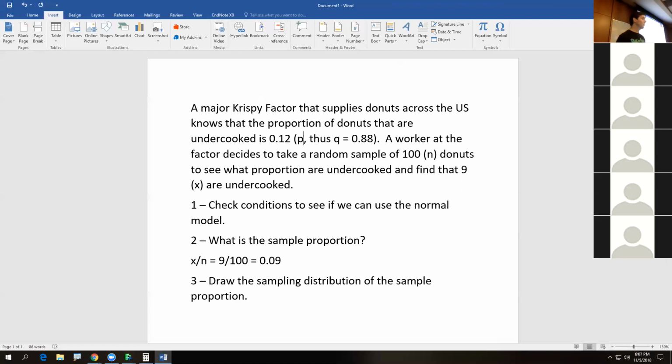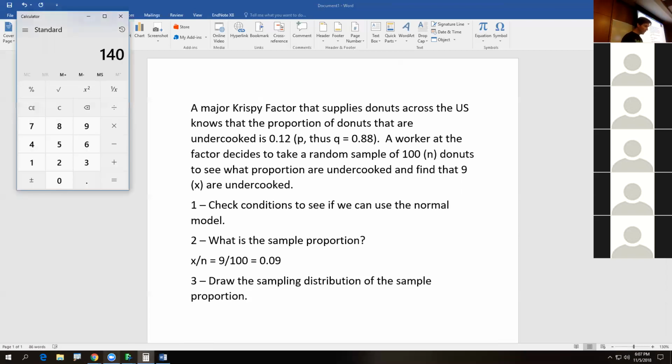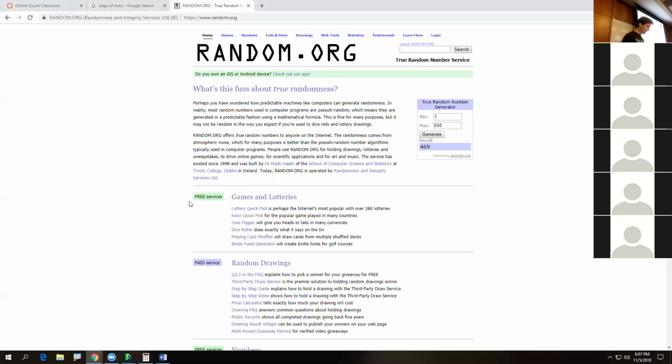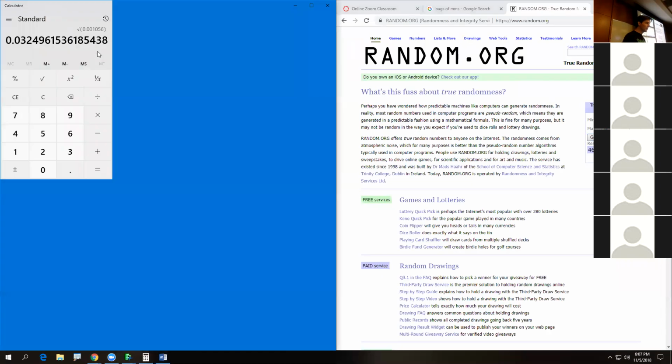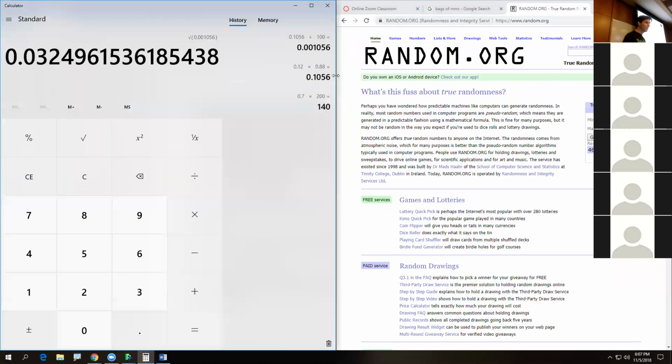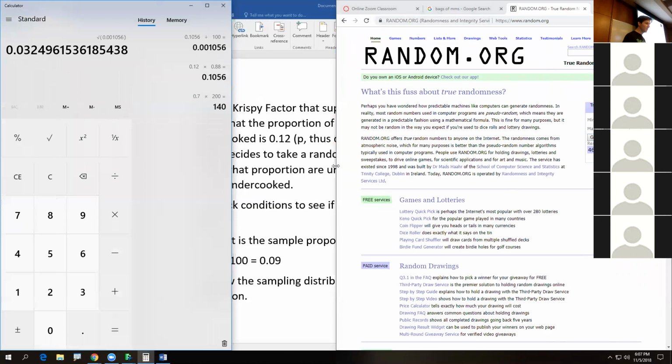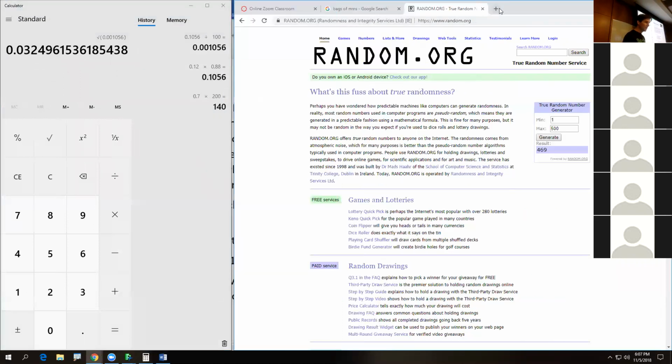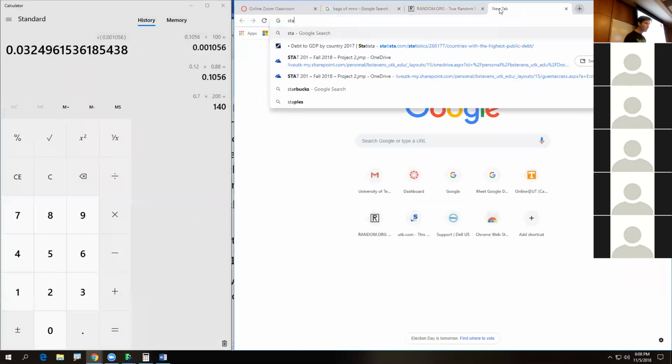So now we do the square root of p times q over n. And what will that give us when I do the square root of p times q over n? Let's pull up the formula here so we can see. Sure, why not? Wow. p times q over n, square root. Cool, you can see the math right there. Let's go this standard.